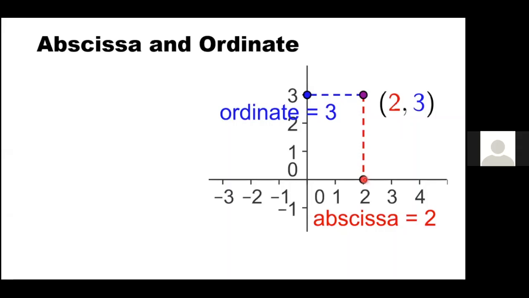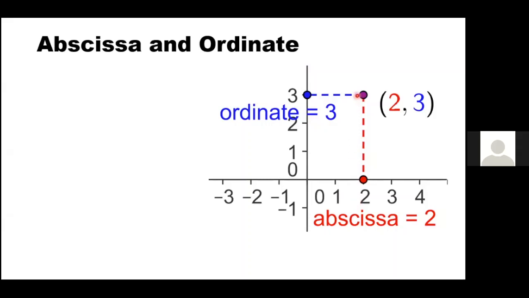Abscissa is the perpendicular distance from the y-axis. Ordinate is the perpendicular distance from the x-axis. So the x-coordinate of a point, its perpendicular distance from the y-axis, is called abscissa.